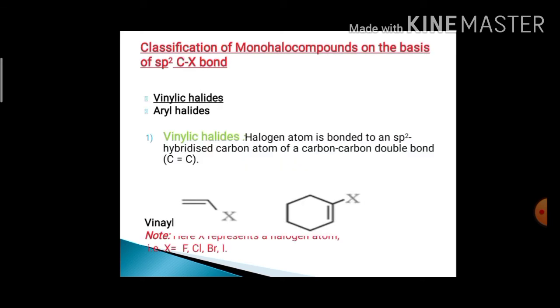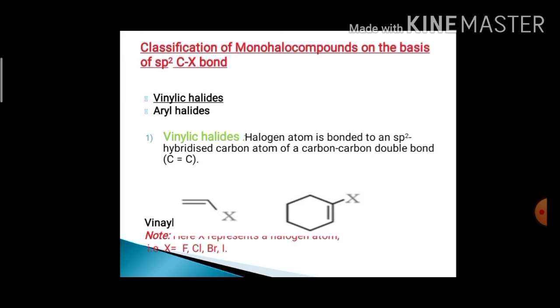Monohalo compounds are also classified based on the hybridization, where the halogen is directly bonded to the sp2 carbon atom, and they are classified as vinylic halides and aryl halides. First of all, we'll discuss what are vinylic halides.